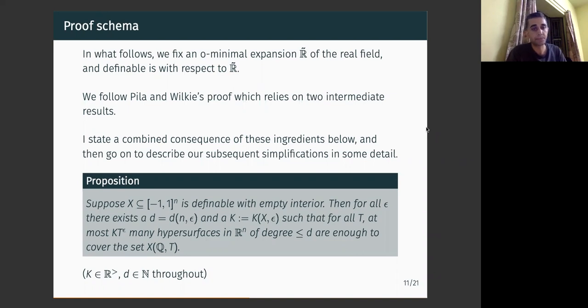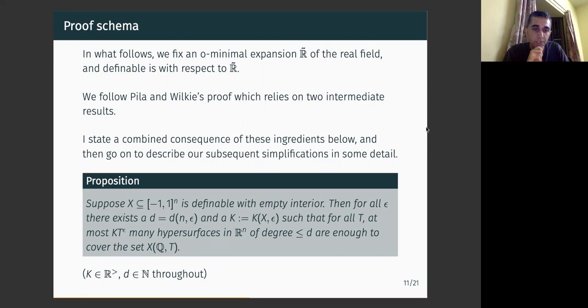Then for any T, the set of rational tuples in X of height at most T can be covered by K times T to the power epsilon many hypersurfaces of bounded degree D. And this K and D depend on epsilon and the set X. It will be critical, as we'll see, that these hypersurfaces are of bounded degree. A hypersurface is, of course, the zero set of a multivariate polynomial equation in n variables in R^n.